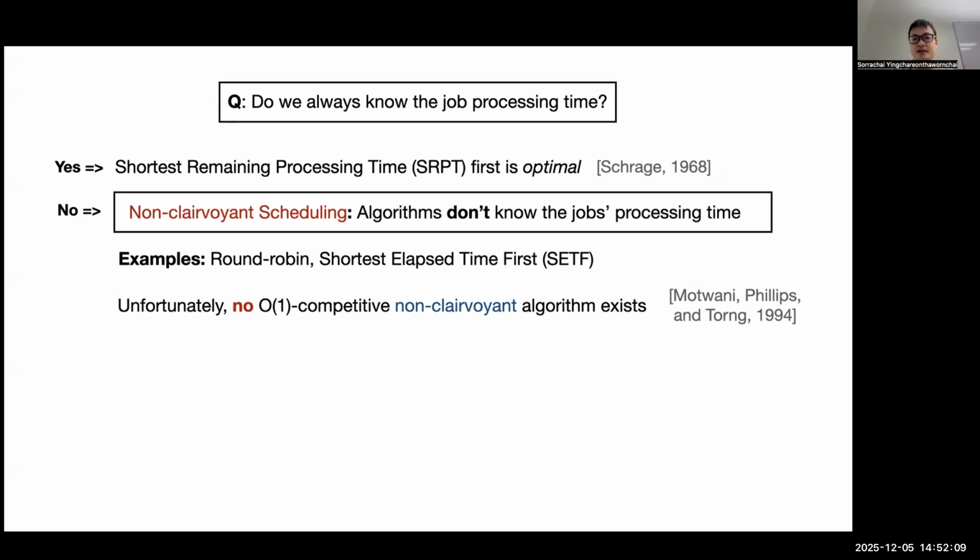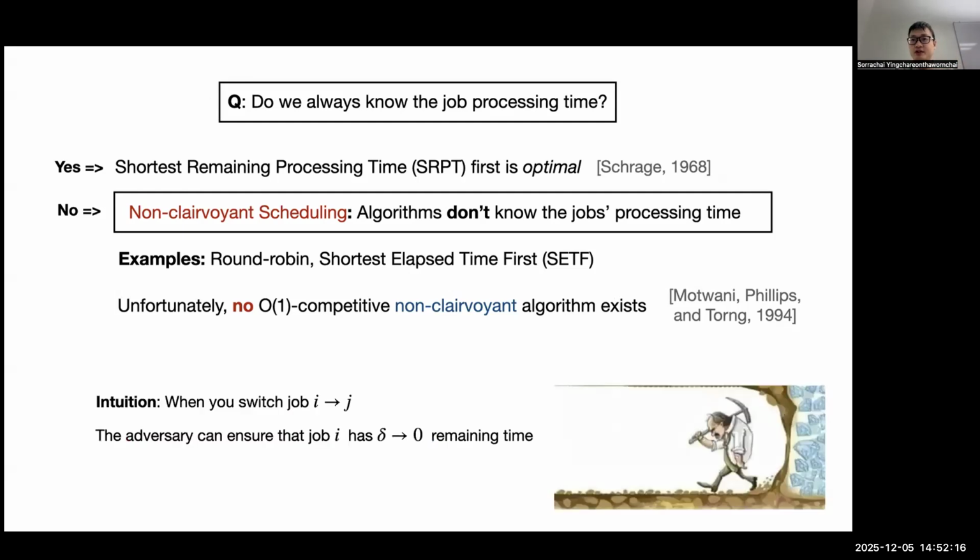Unfortunately and unsurprisingly, you cannot hope to get a constant competitive algorithm in this setting. The key intuition to keep in mind is that when you switch from job i to job j, the adversary can ensure that you make a mistake in the worst possible way. The worst possible way is that when you switch to a different job, the adversary makes sure that you have only a very tiny amount of remaining time left. But because this is non-clairvoyance, you don't know. And that is the situation where the adversary can take advantage.